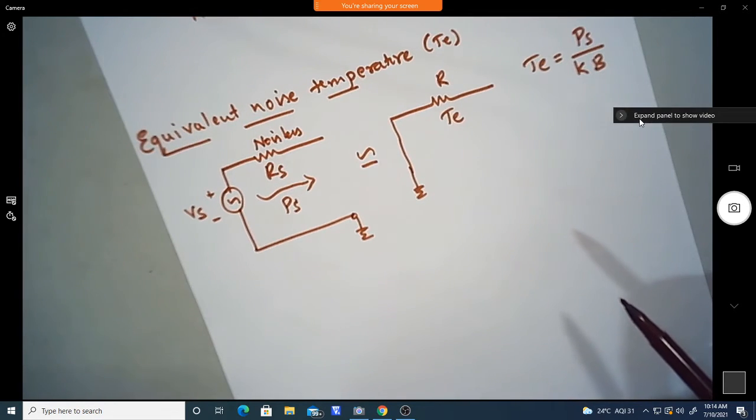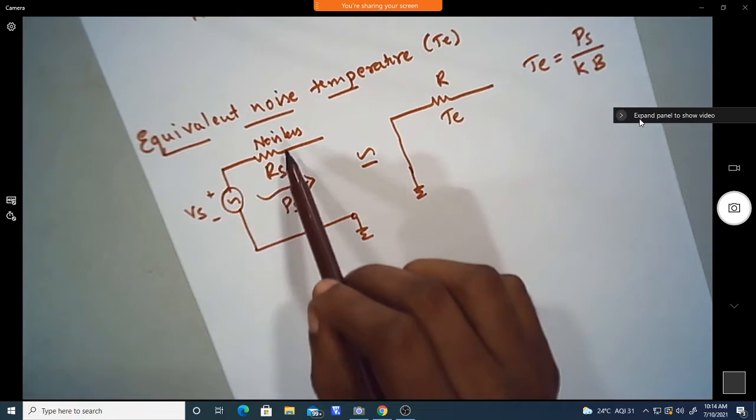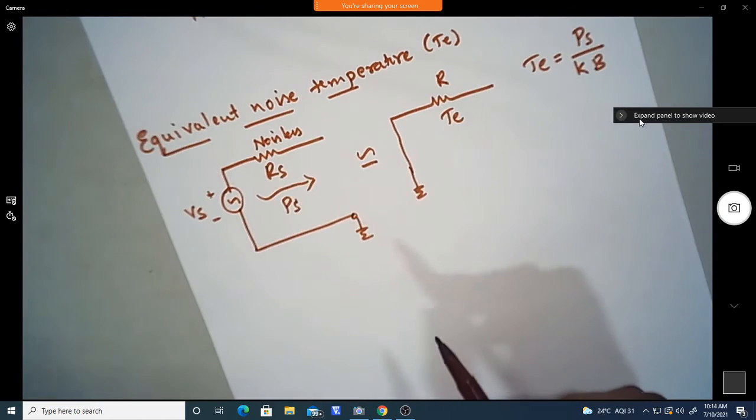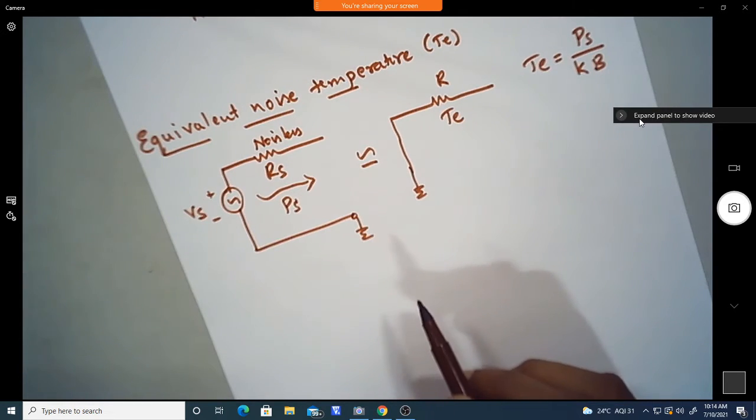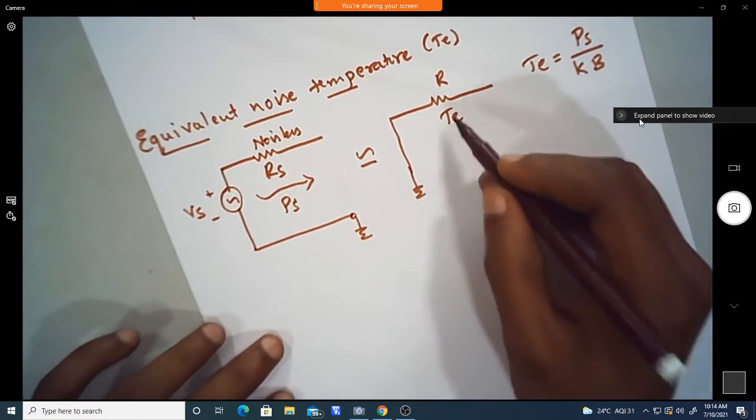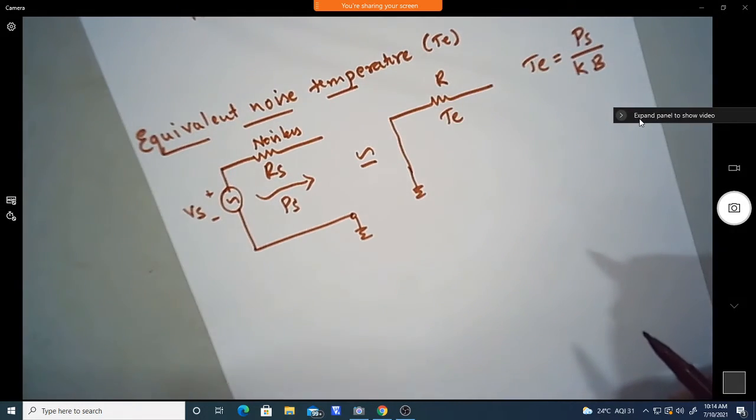Now if we have a source resistor at 0 degree Kelvin, that means the amplifier or any device has no noise. If I take the equivalent noise temperature Te at 0 degree Kelvin, that represents an amplifier that has no noise. Or we can model the noisy amplifier.